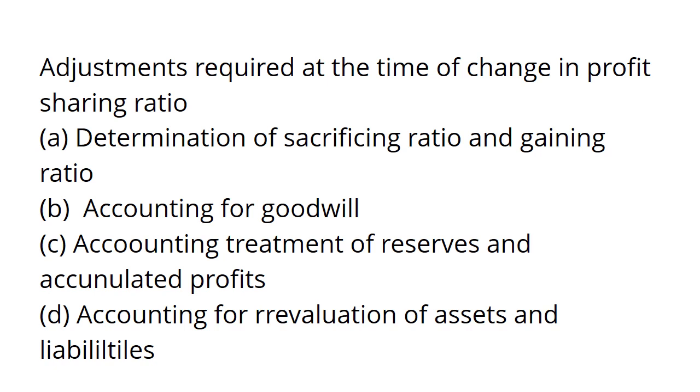Adjustments required at the time of change in profit sharing ratio. What are the adjustments that are required? A, determination of sacrificing ratio and gaining ratio. B, accounting for goodwill. It means the goodwill will again be treated. C, accounting treatment of reserves and accumulated profits.